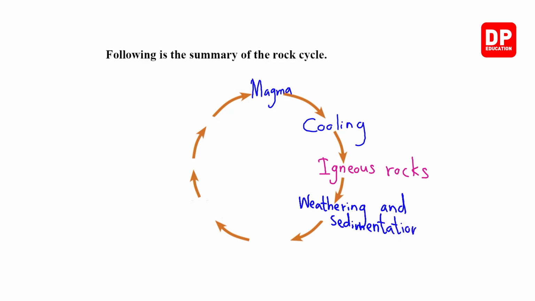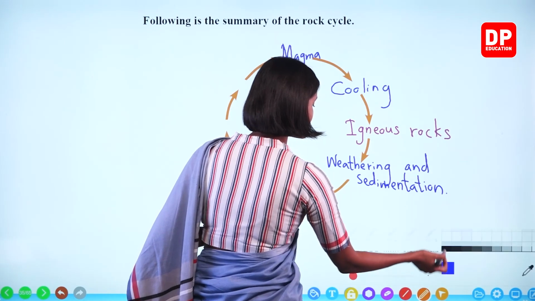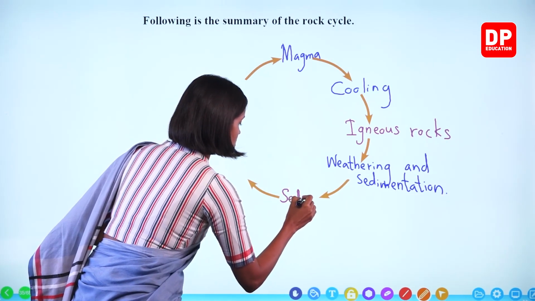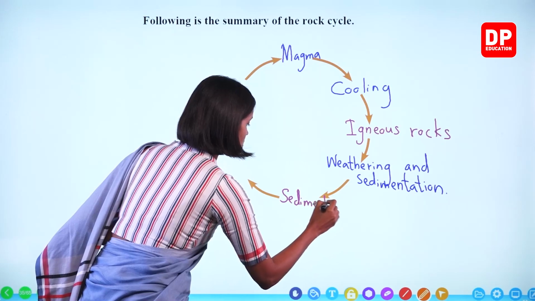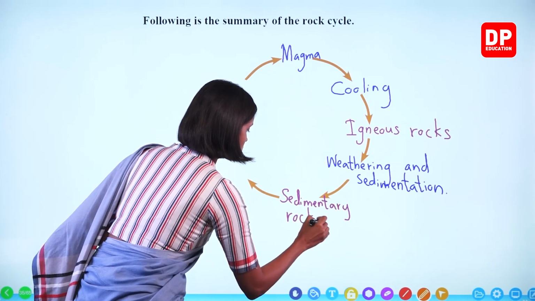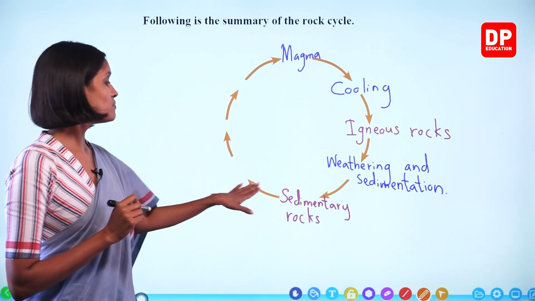Due to weathering and sedimentation, what type of rocks are formed, children? Sedimentary rocks. Right? So then what happens?